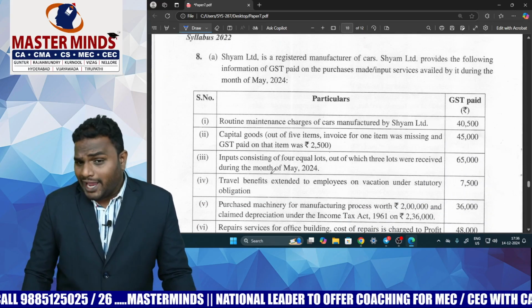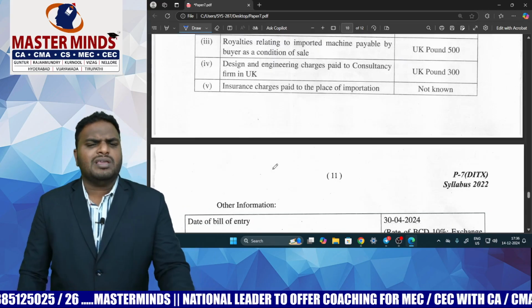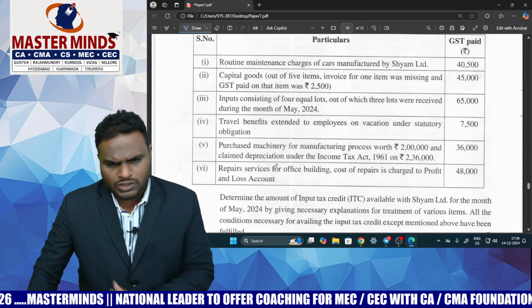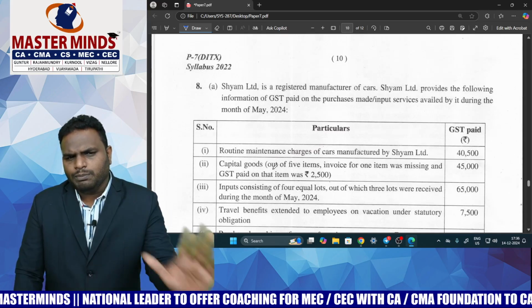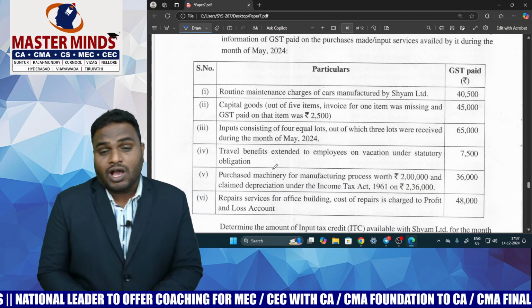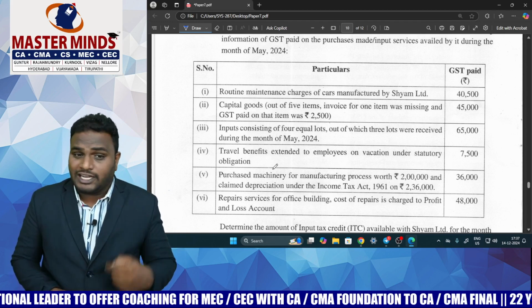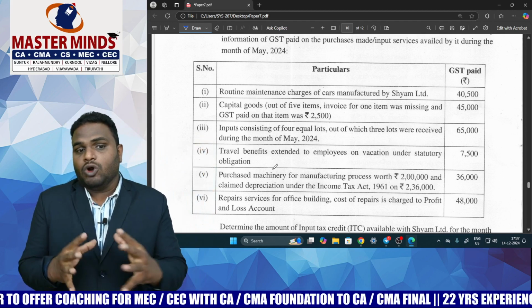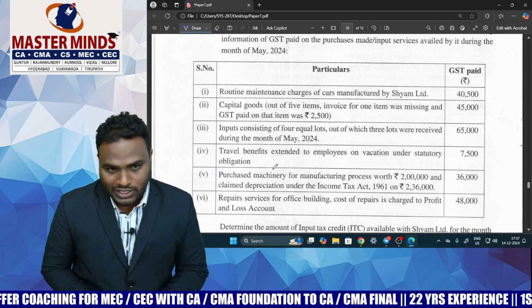Come to 8A and 8B. 8B is always reserved for valuation, customs valuation. Now come to 8A, which is from the ITC chapter. In the previous day's strategy session also, I discussed the conditions regarding claiming of ITC. This problem is framed on that only.